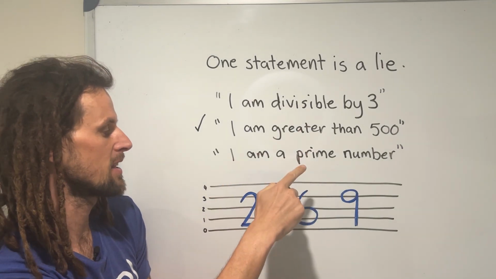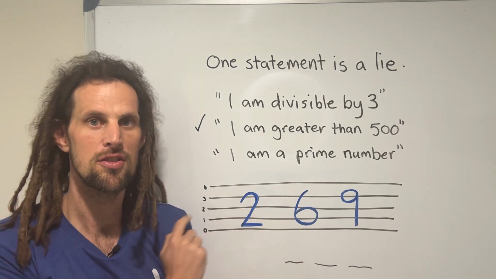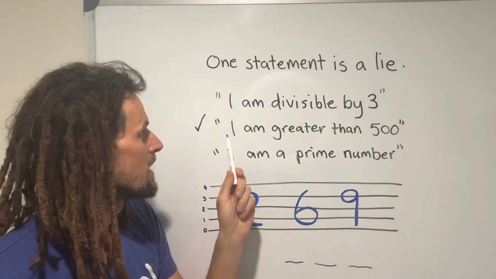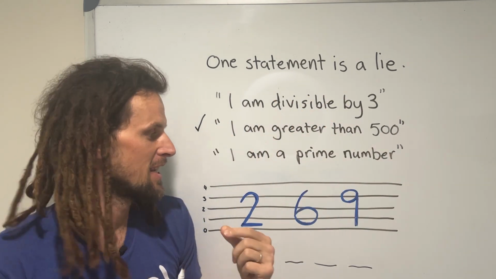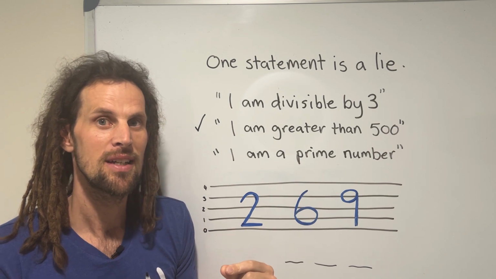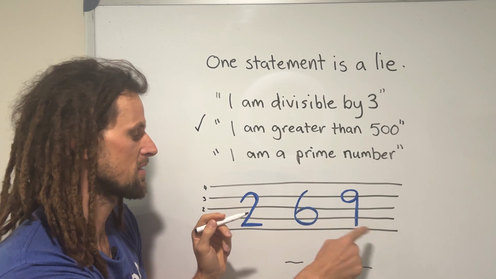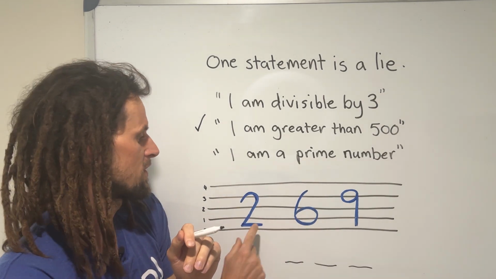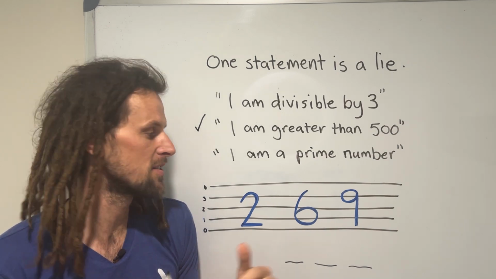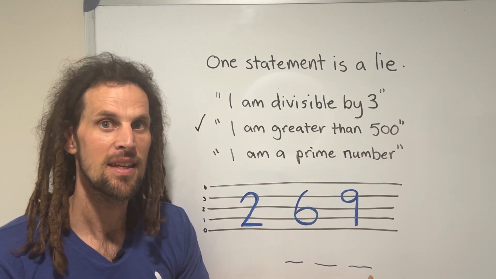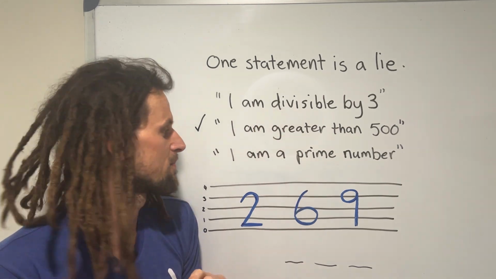So if this number is greater than 500, we know that it has 3 digits, and we know that 2 is not the first digit. Now if it's divisible by 3, one of the divisibility rules for 3 is that the digits have to sum to something that is divisible by 3. So if we had 2, 6, 9 in any order, 6 plus 9 is 15, plus 2 is 17. So if we had all three numbers, they would add to 17, which means if it's a 3-digit number, it cannot be divisible by 3. So we know that this is the lie.